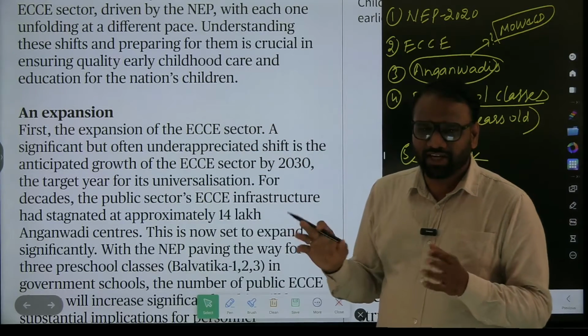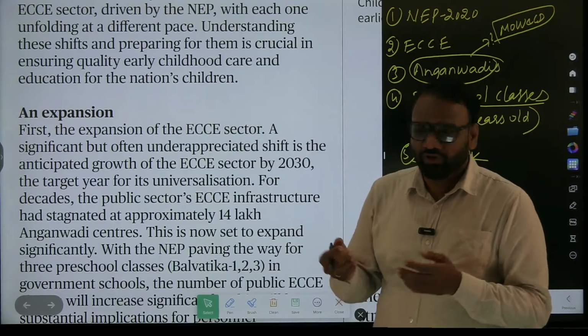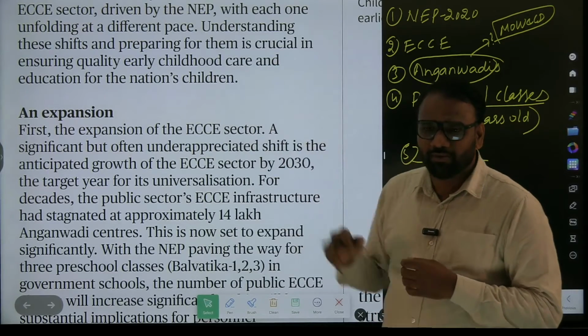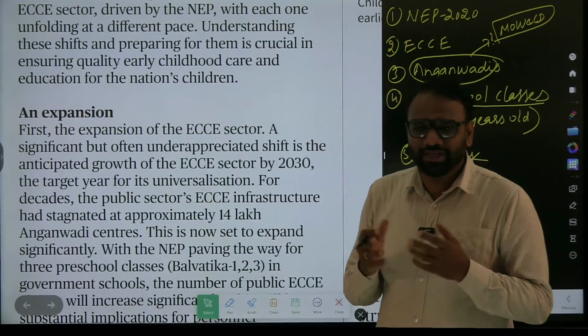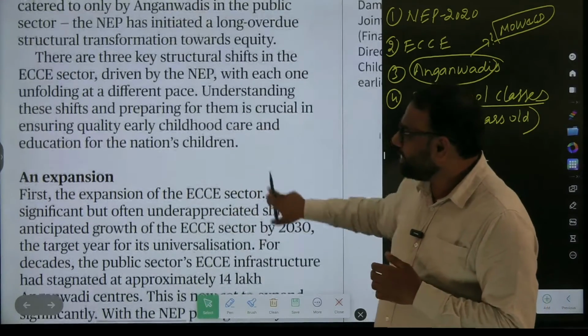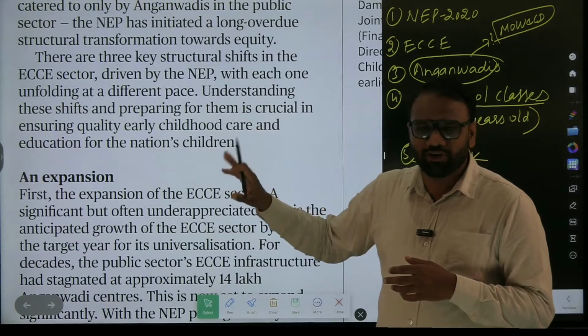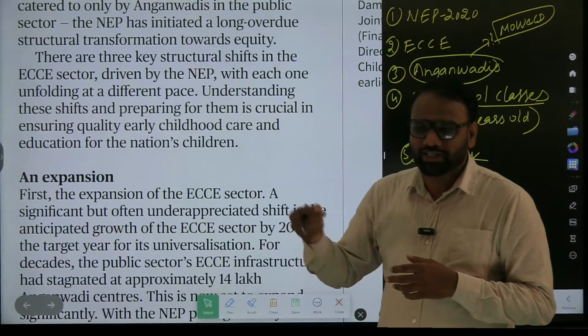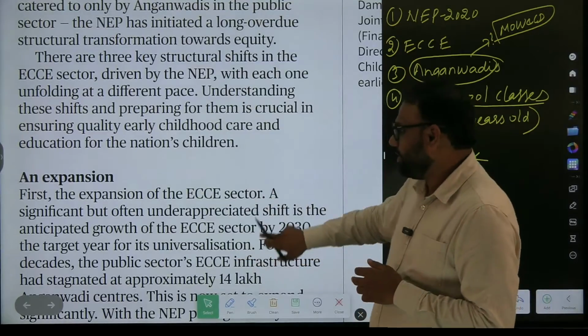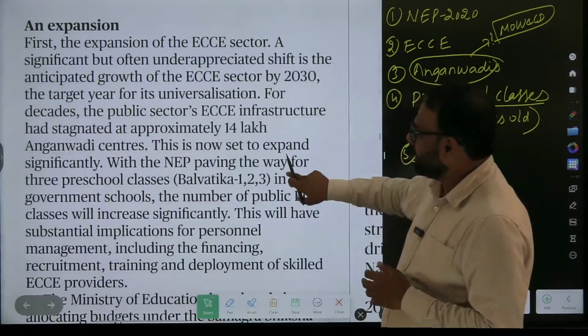Okay, just understanding some of the words whose meaning you don't know. For example, it may be crucial. What is crucial? Okay, crucial is important. So whichever word, the meaning of which we don't know, you will write down those words and try to understand the meaning of those words. Okay, next.